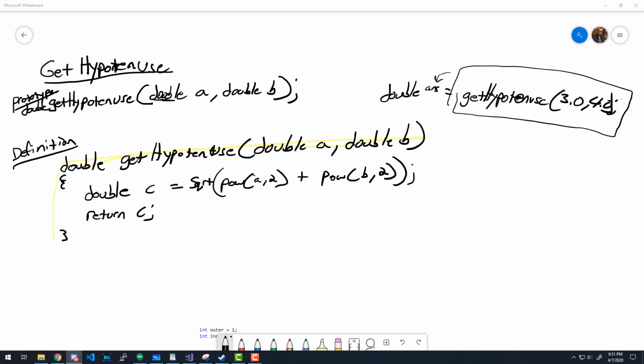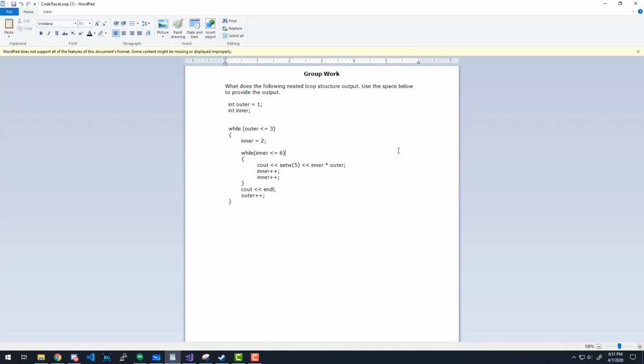Now this is a group work that I will put on the screen right now. So what we're trying to show is what happens if you have nested loops. So we're going to learn a little bit more about scoping and a little bit more about looping. Everybody feel free to take some time to figure this out. And I'm going to pause.